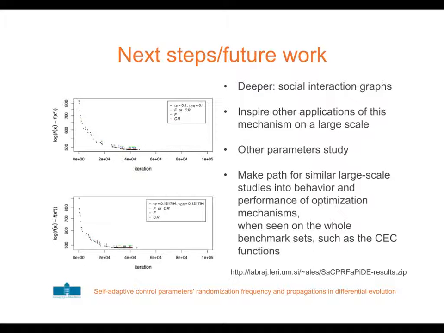As next steps and future work, we see deeper social interaction graphs. Also, we hope to explore other applications of this mechanism on a large scale. We also hope to see other control parameter studies done in a similar manner. We hope to make a path for similar large-scale empirical studies into behavior and performance of optimization mechanisms, especially when seen on whole benchmark sets, such as the CEC functions.